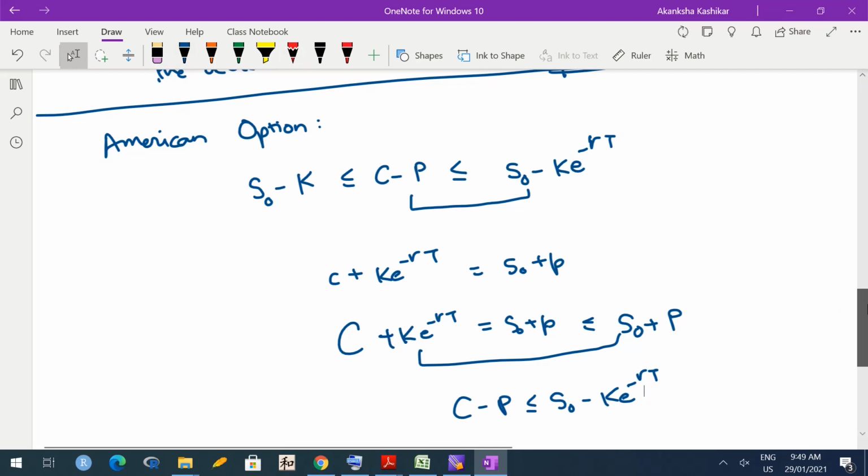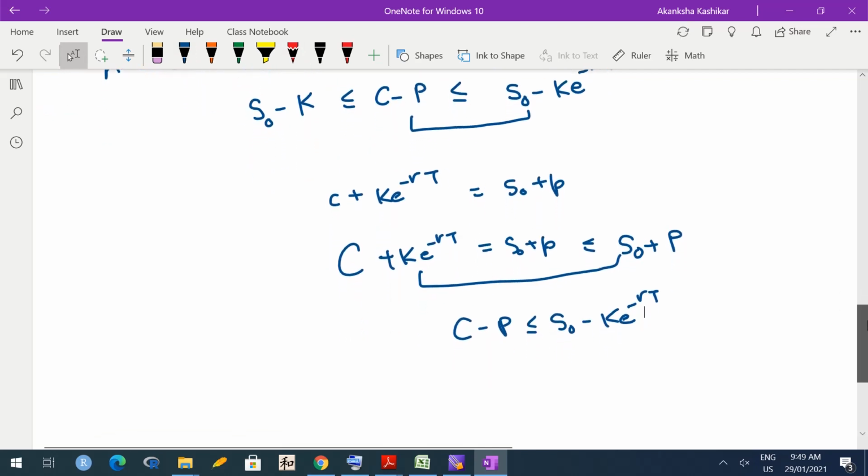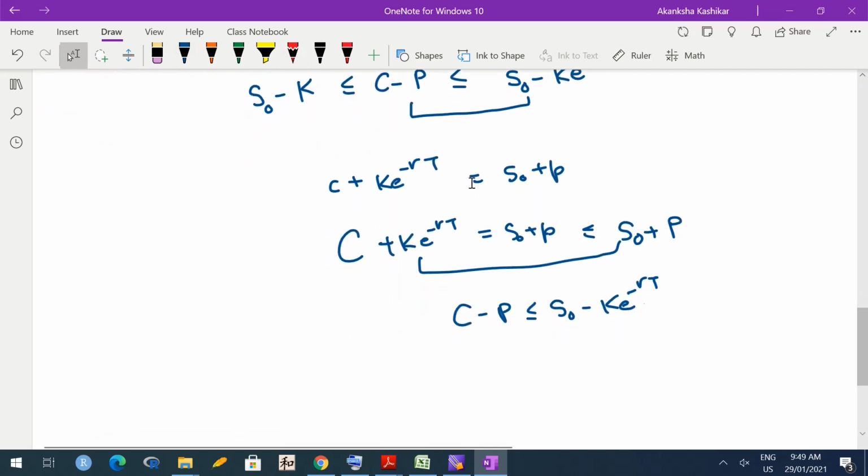Now let me go to the first part. For proving the first part, we will again go with the portfolio argument. So let us construct two portfolios. Portfolio A consists of one share and one put option, American put option now.